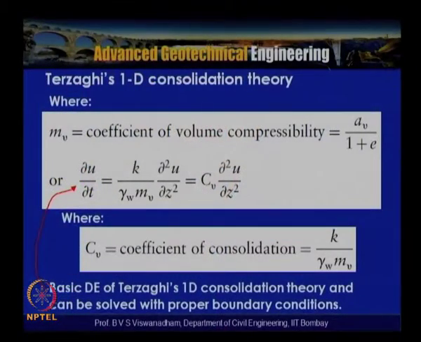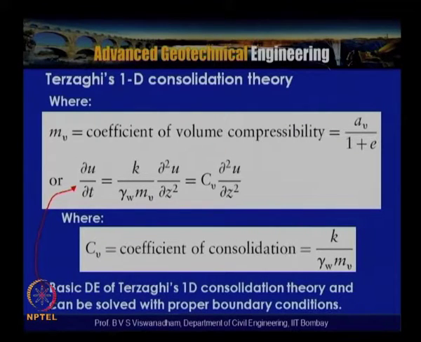In the previous lecture we deduced the equation ∂u/∂t is equal to Cv ∂²u/∂z², where Cv is the coefficient of consolidation, and it is related to permeability and the coefficient of volume compressibility. K, the coefficient of permeability or Darcy's permeability, as Darcy's law is assumed to be valid, K is equal to Cv mv gamma w.